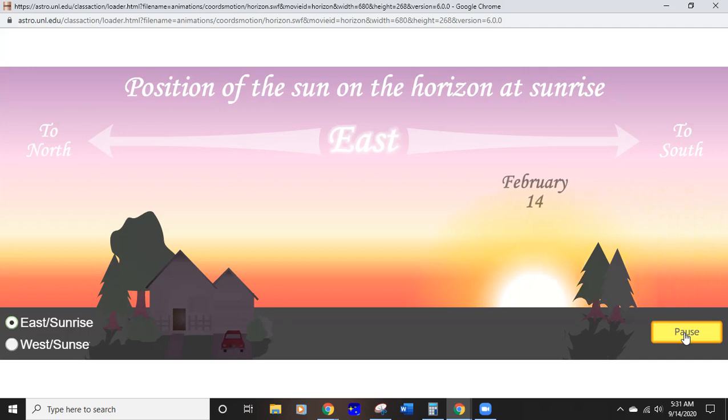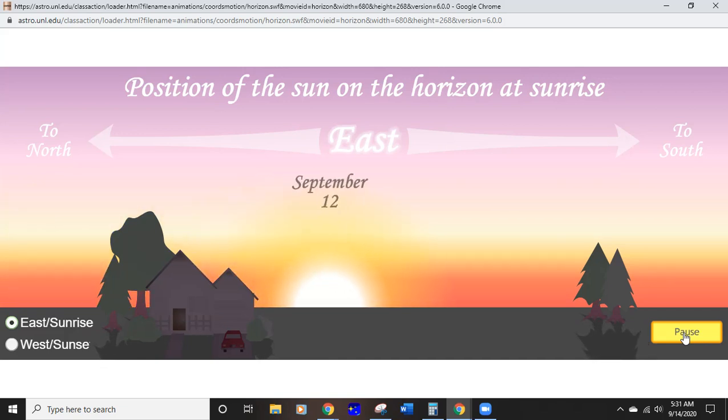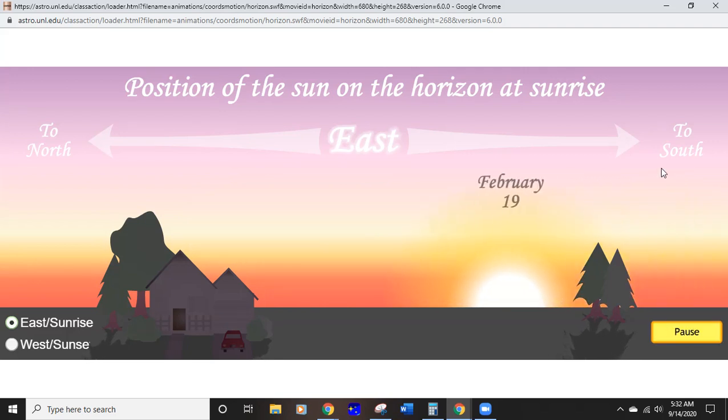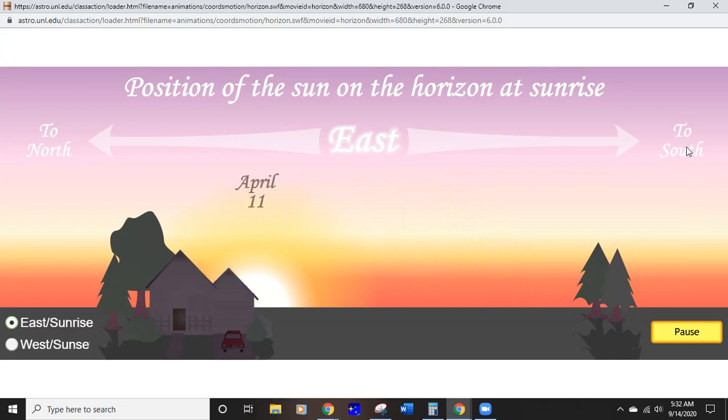Let's go back again and try to stop it on December 21st. Let's see how close we can get. I haven't played Xbox in a while. Okay, so December 21st will rise almost southeast, and this will be the shortest day of the year.